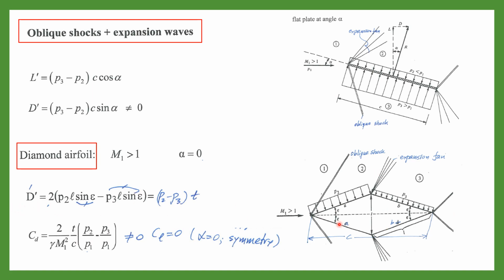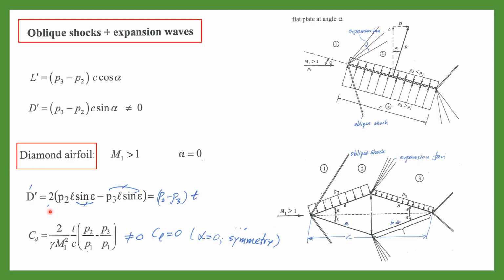A diamond airfoil has zero lift because it is symmetrical, and the pressure on each corresponding part on the lower and upper are the same.